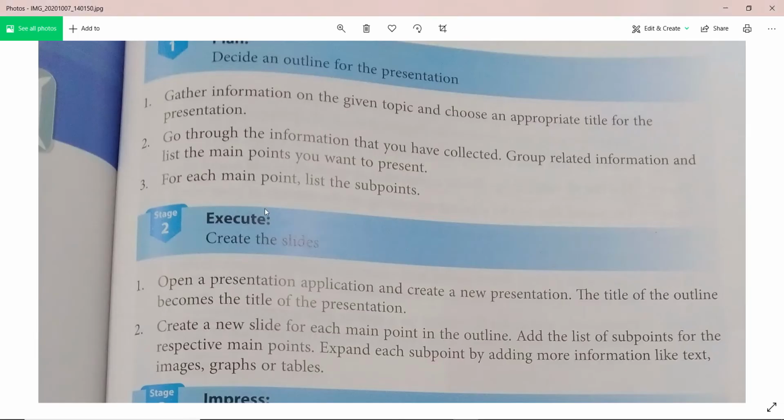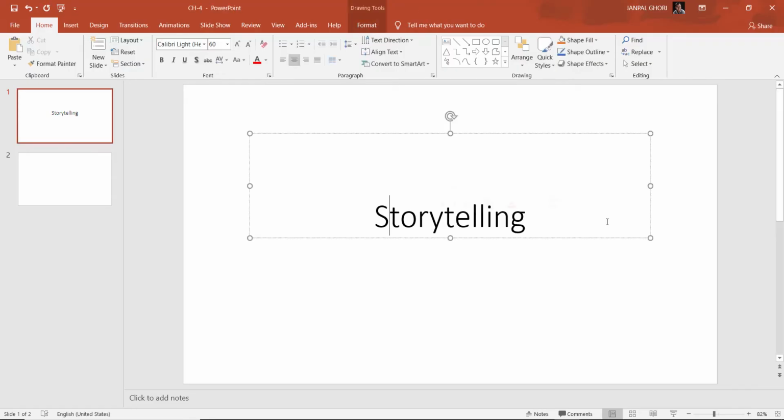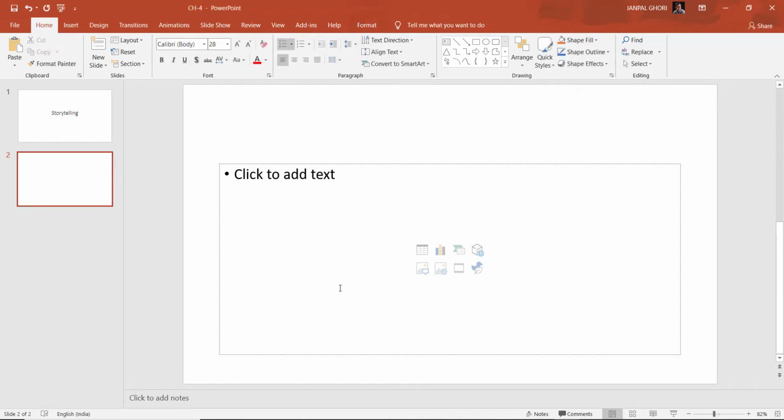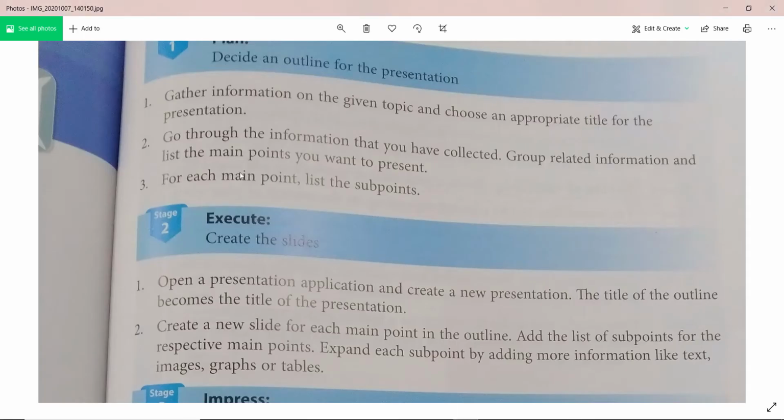Then let's see what is there. Gather information on the given topic, choose an appropriate title. See, here I am showing in a general way. I just wrote storytelling as a title. Whatever topic you are selecting, you need to select that and give some information. You need to write down some information here. Then what will we do? Go through the information, collect all the group information and list the main points you want to present. For each main point, list the subpoints.